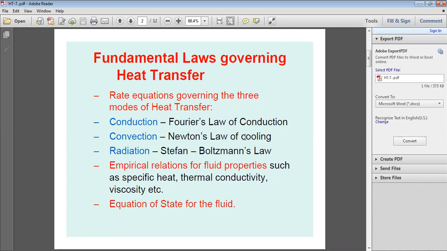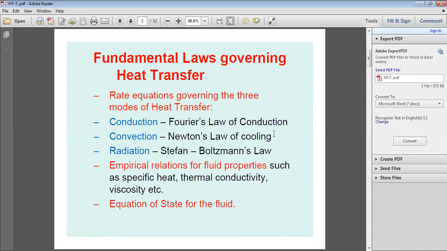And for convection, Newton's law of cooling: Q is equal to hA delta T, where Q is the heat transfer rate, h is the convective heat transfer coefficient in watt per meter square Kelvin, A is the area, and Tw minus T free stream, wall temperature minus fluid temperature.